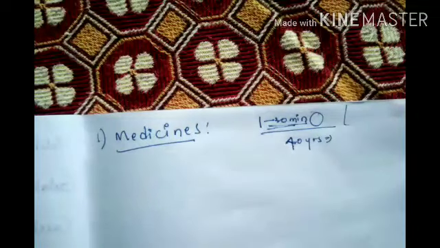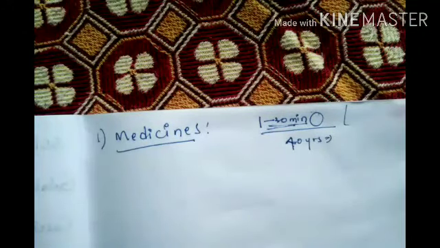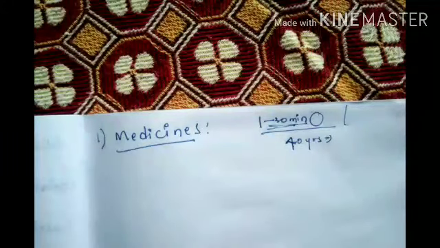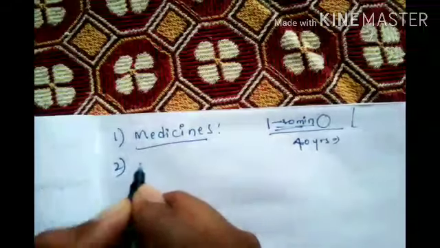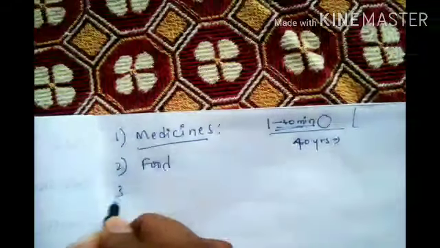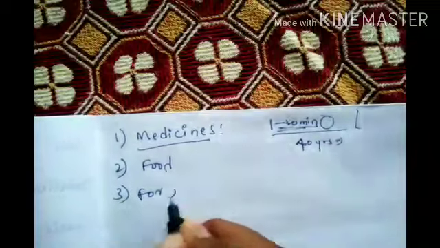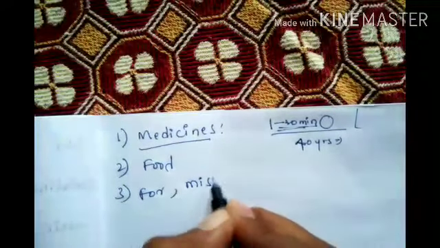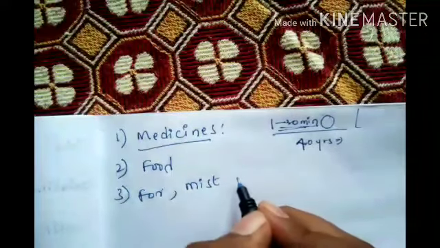In medicine also, they are using colloidals. All syrups we are preparing with that only. And food articles, milk, butter, cream, fruit juices, halwa, these all are emulsions only. All are emulsions only, in food also. Second, food. Third one, fog, mist and clouds.